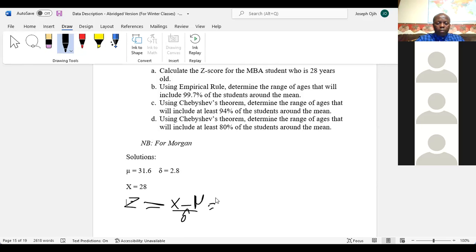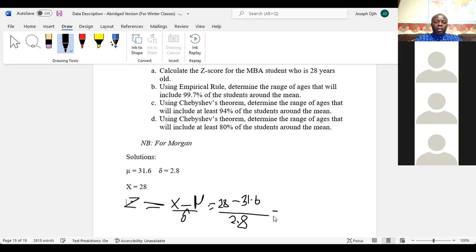Here x is 28, minus the mean of 31.6, over the standard deviation of 2.8.